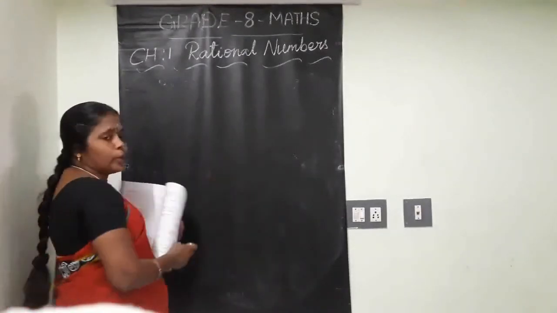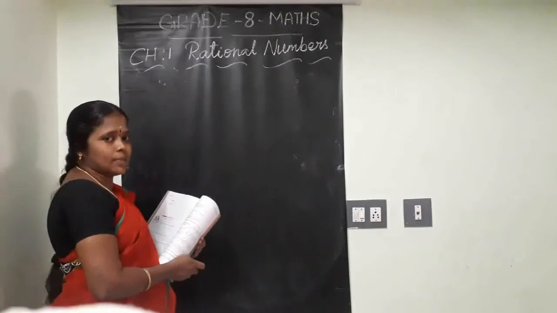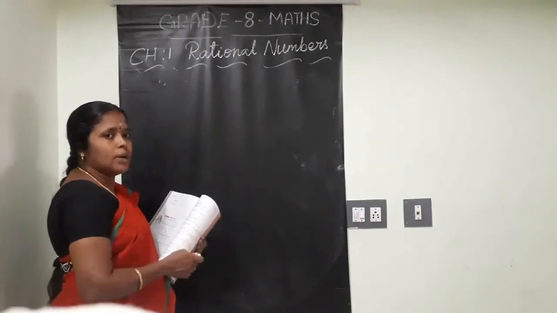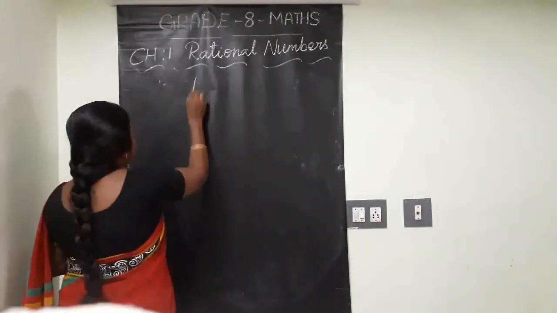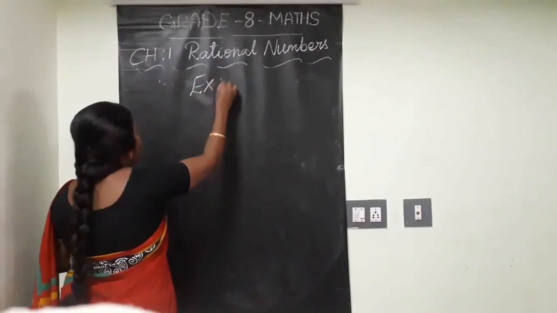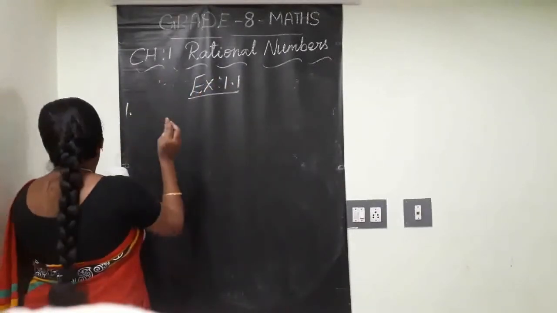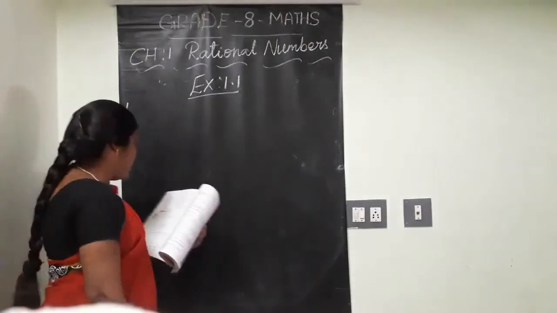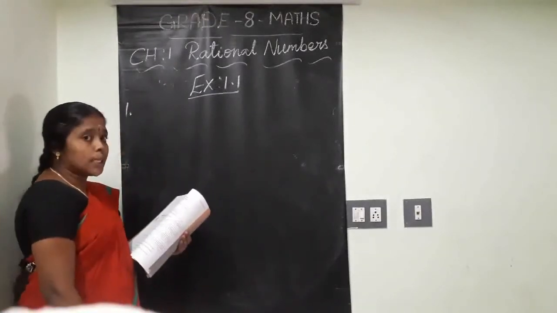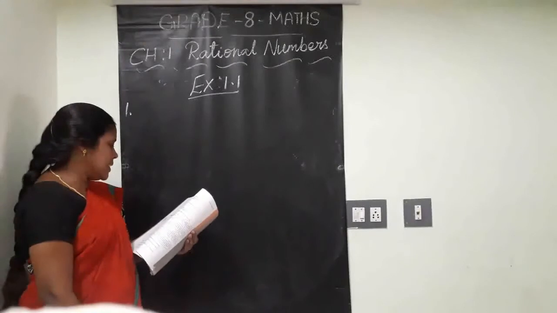Now we are going to see exercise sums. Okay, all the properties are fully covered. See, exercise 1.1. First one: using appropriate properties find.